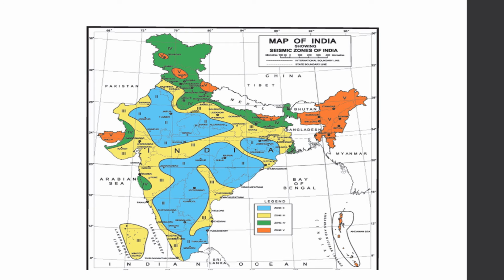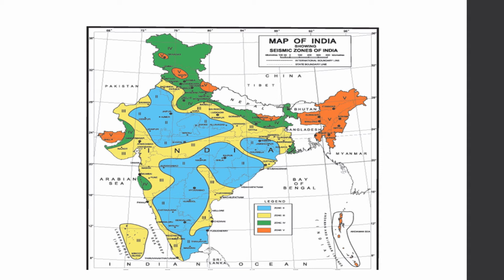Based on the past seismic history, the Bureau of Indian Standards grouped the country into 4 seismic zones, namely Zone 2, 3, 4 and 5. Out of all the 4 zones, Zone 5 is the most seismically active region, whereas Zone 2 is the least. Zone 5 covers the entire northeastern India, some part of Jammu and Kashmir, some part of Ladakh, Himachal Pradesh, Uttarakhand, Rann of Kutch in Gujarat, some part of North Bihar and Andaman and Nicobar Islands.